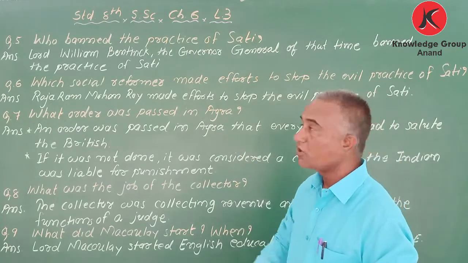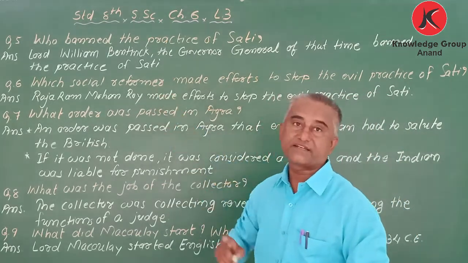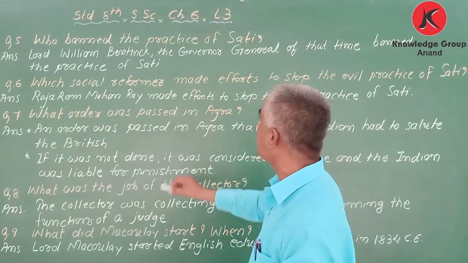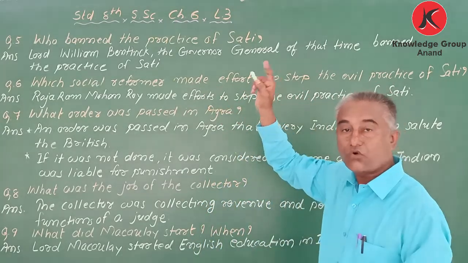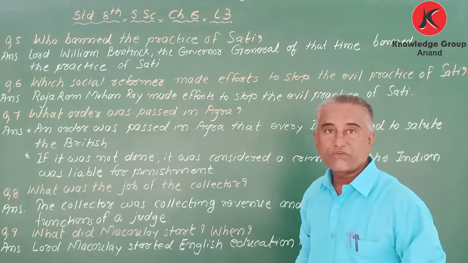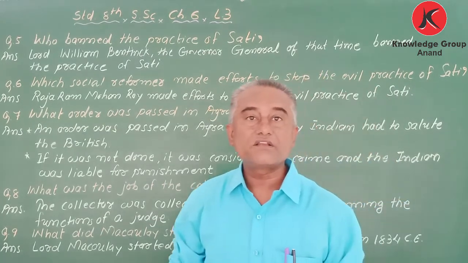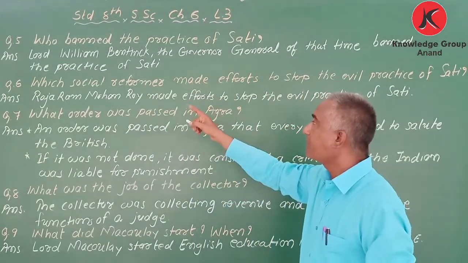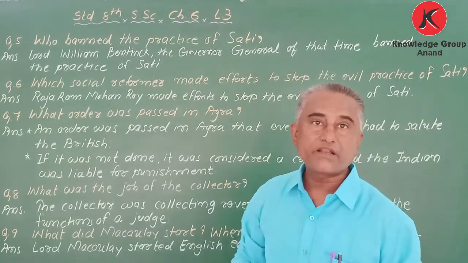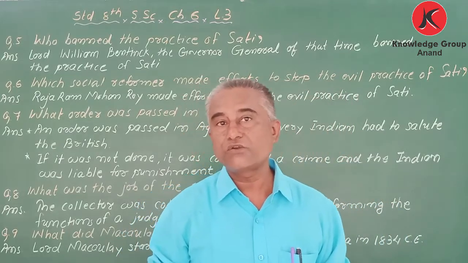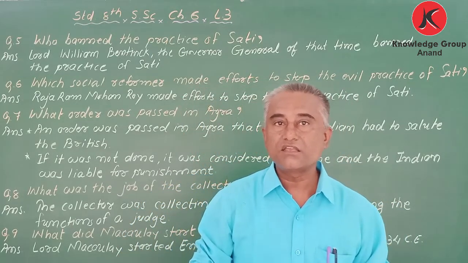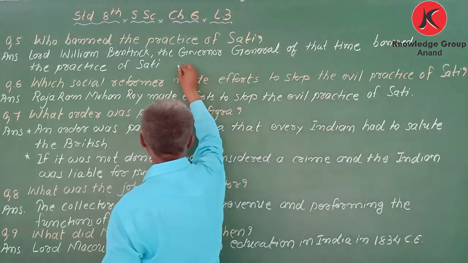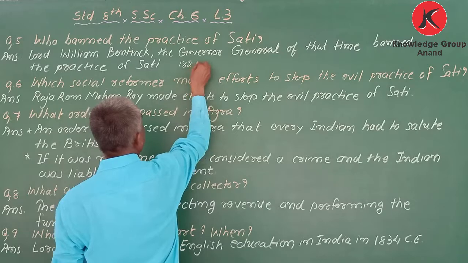The answer is here. Lord William Bentinck. Who? Lord William Bentinck, the Governor General of that time, banned the practice of sati. My dear students, do you know in which year it was? It was in the year 1829 CE.